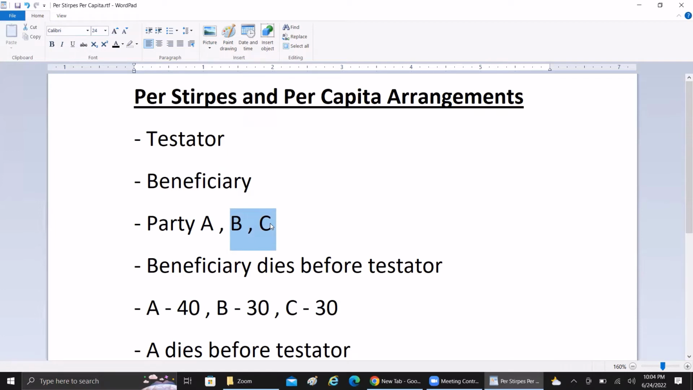So hope you all got some idea of what per stirpes and per capita arrangements are.